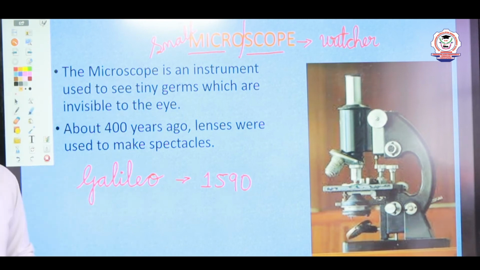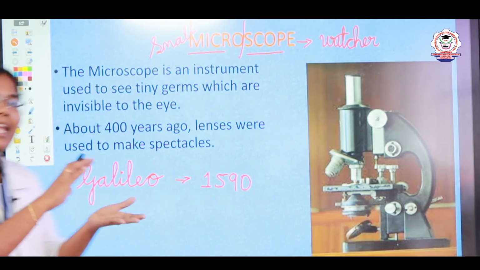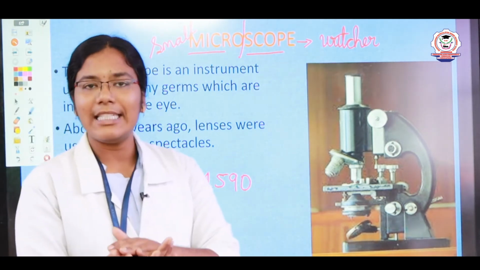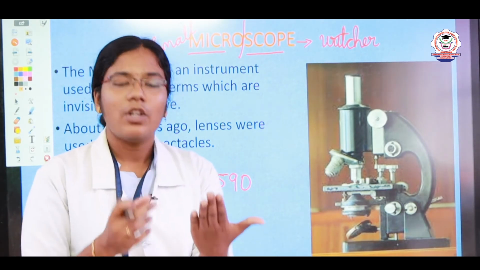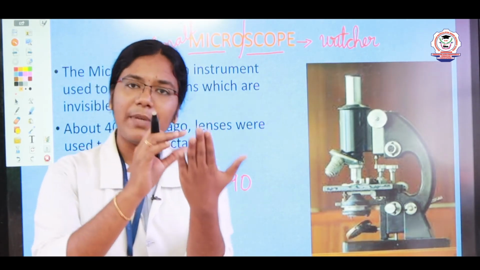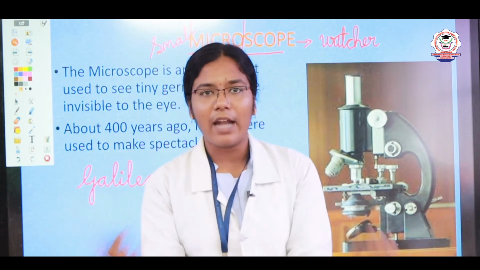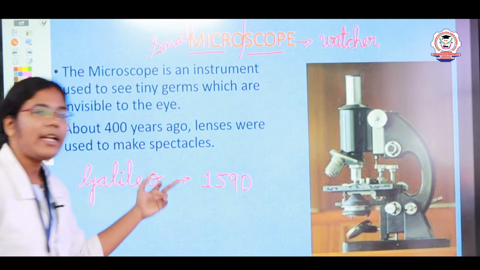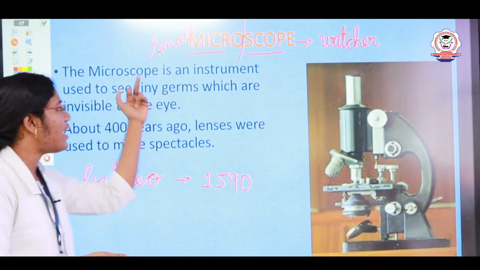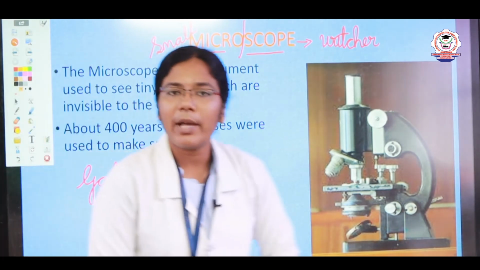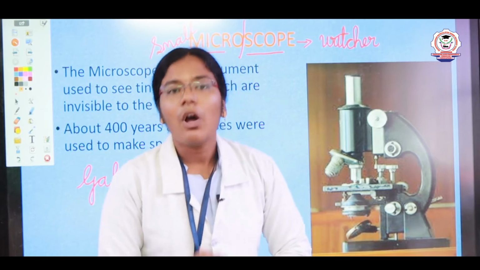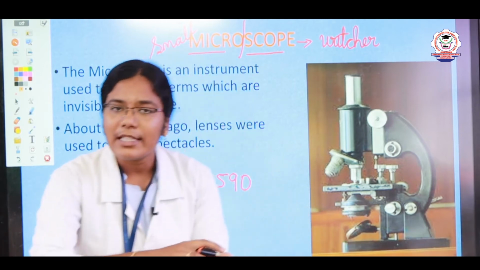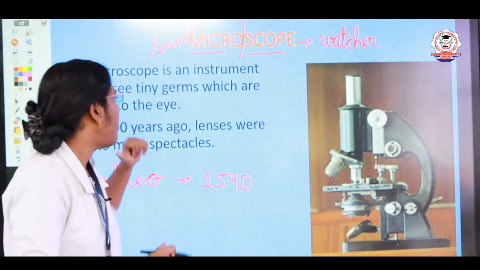A man selling spectacles accidentally placed two lenses together while looking at his hand, and his hand appeared very big. By this method, Galileo combined two lenses and made the microscope.